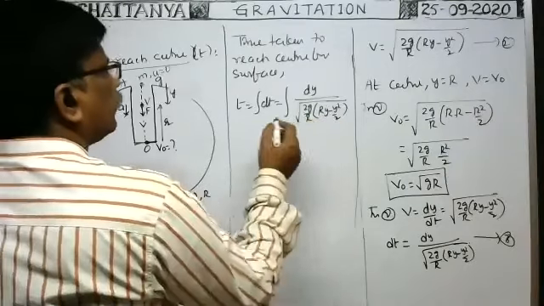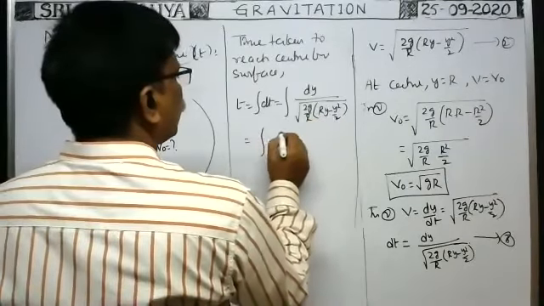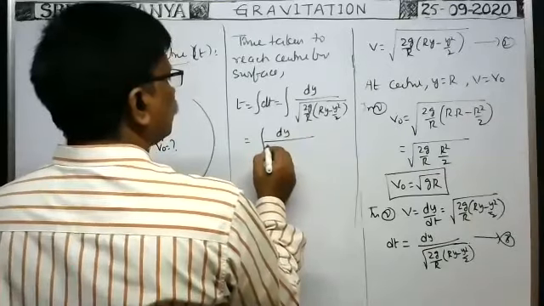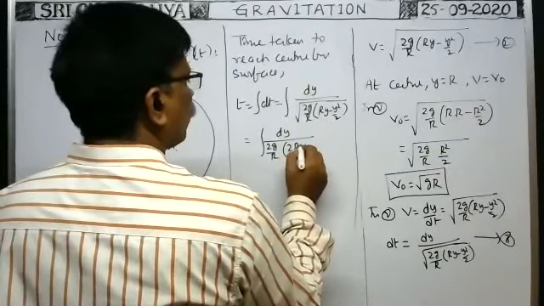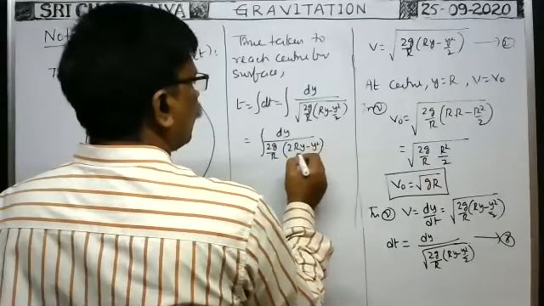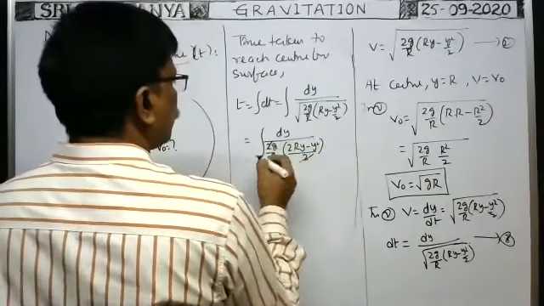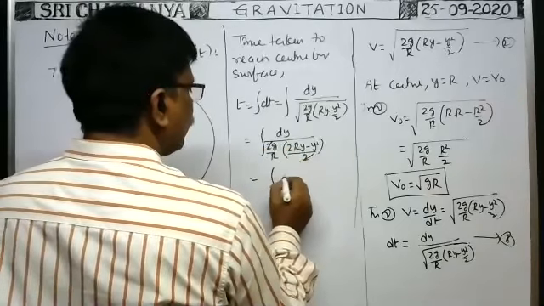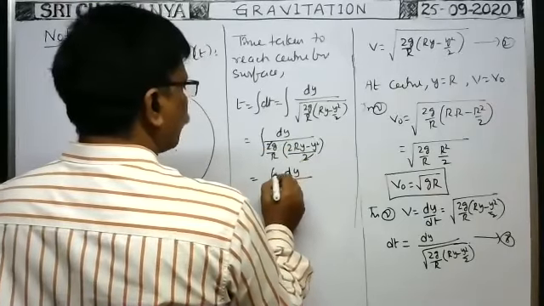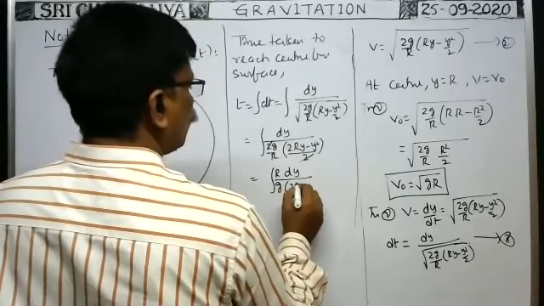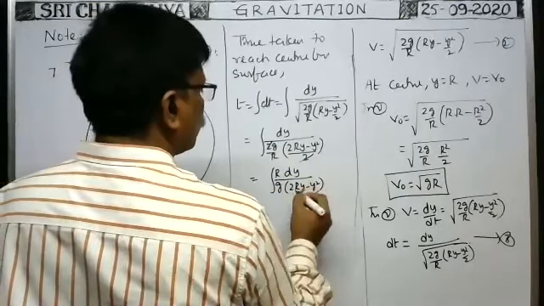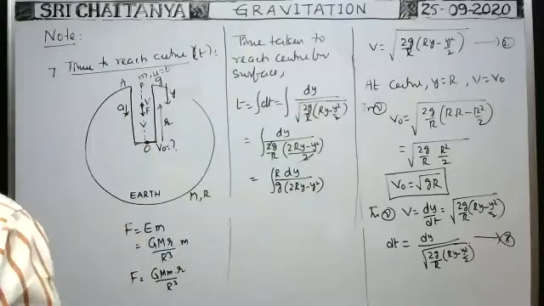You take LCM here. Integral dy of 2g by R into 2Ry minus y square whole by 2. This 2 cancels now. Therefore, integral dy by, of course, here you write R by g into 2Ry minus y square.